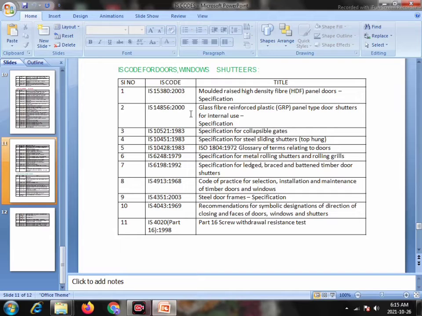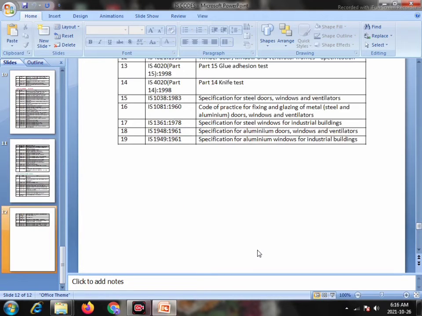Serial number 8. IS 4913 1968, code of practice for selection, installation and maintenance of timber doors and windows. Serial number 9. IS 4351 2003, steel door frame specification. Serial number 10. IS 4043 1969, recommendation for symbolic designation of direction of closing and faces of doors, windows, shutters. Serial number 11. IS 4020 part 16 1998, part 16 screw withdrawal resistance test.